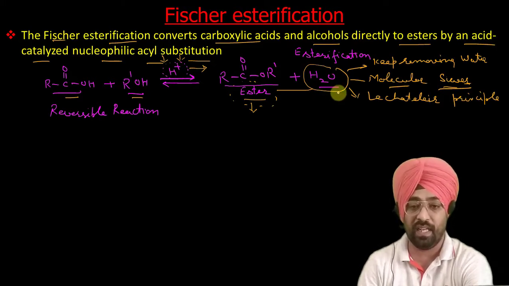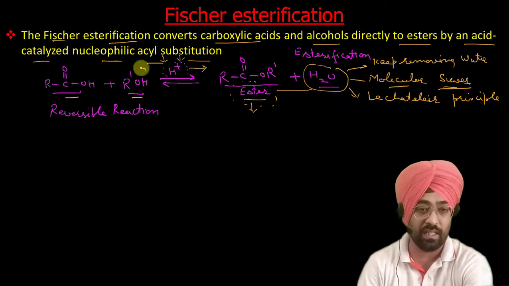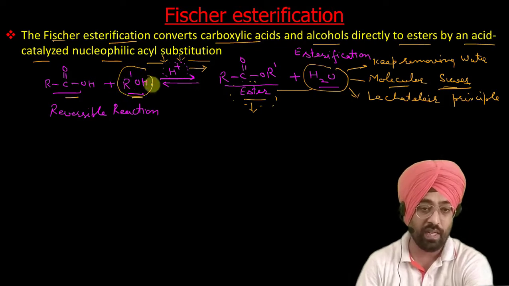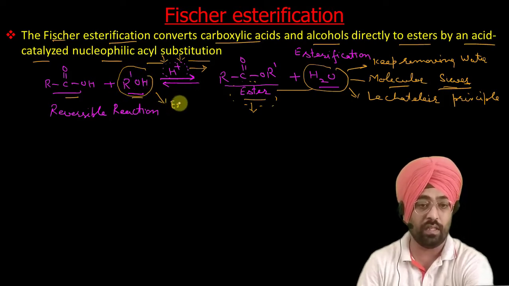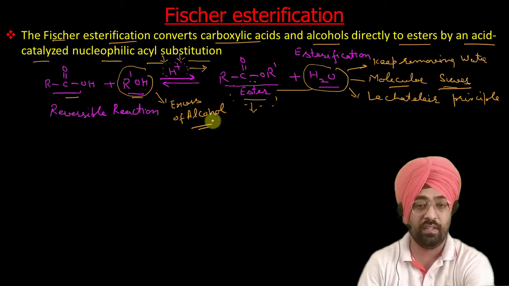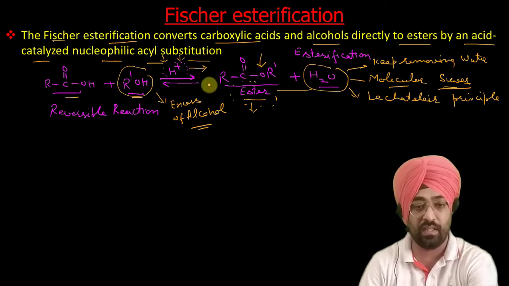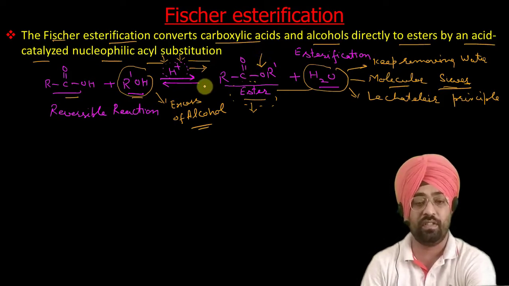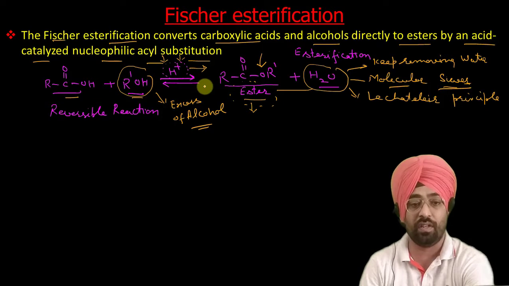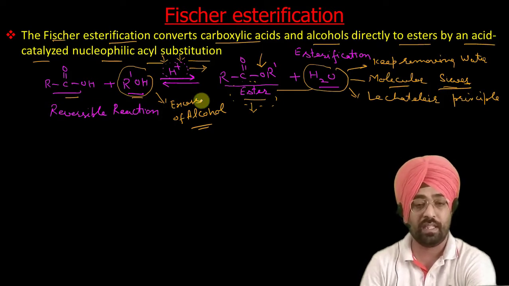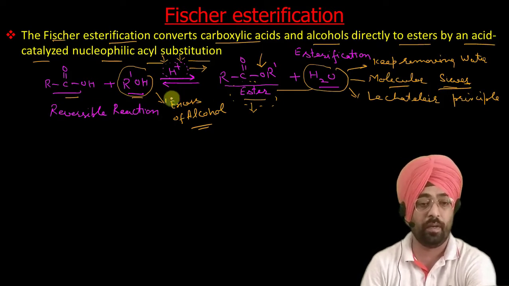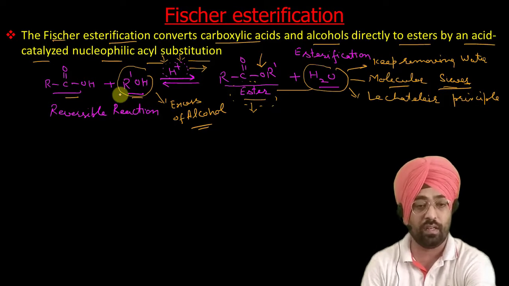One thing is that keep removing water. The other thing that we can do is use excess of alcohol. The second method is to use excess of alcohol. This will also increase the yield of esters according to Le Chatelier's principle, which says that whenever we disturb equilibrium, then the reaction tends to achieve equilibrium again. Now if we add more alcohol, the equilibrium will be disturbed.